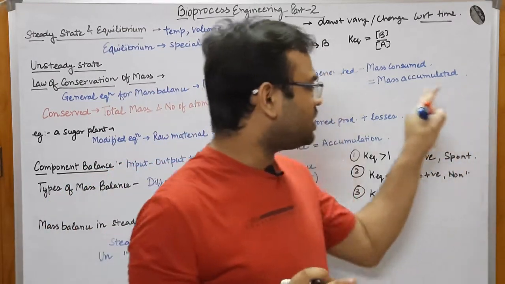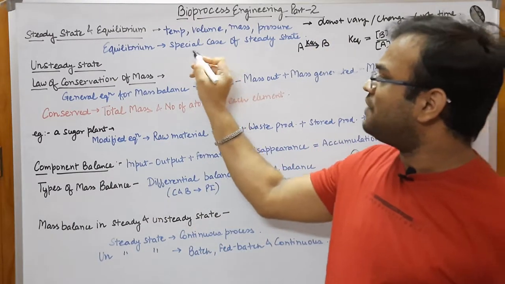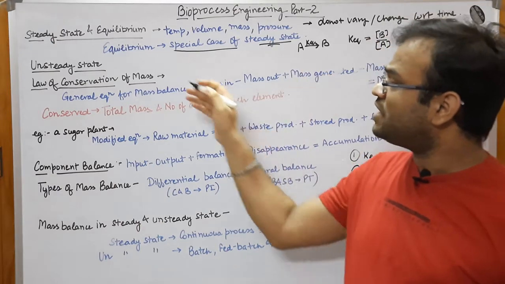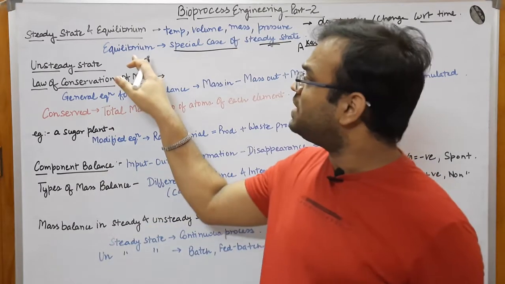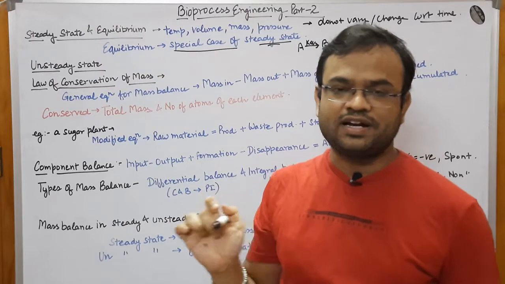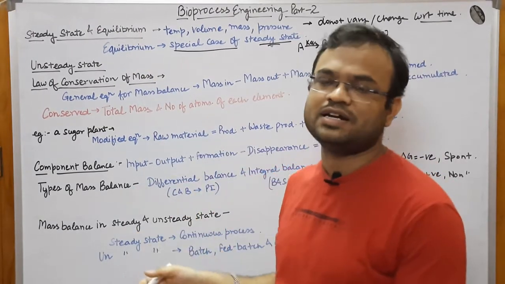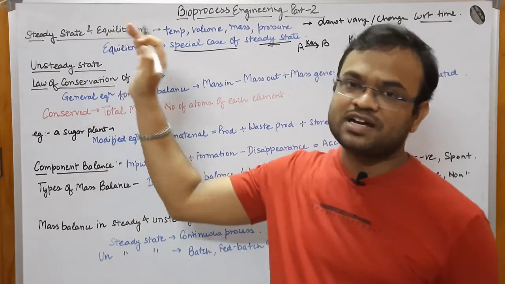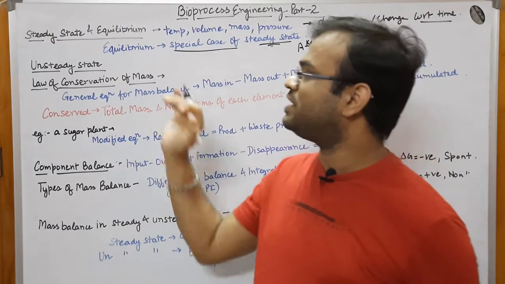So this was all about equilibrium, and you have to remember that it is a special case of steady state. Whenever a reaction is in equilibrium, you can always say that it is in steady state, because equilibrium is a part of steady state. But not vice versa. If a reaction is in steady state, you cannot always say that the reaction would be in equilibrium. This is a very important point.